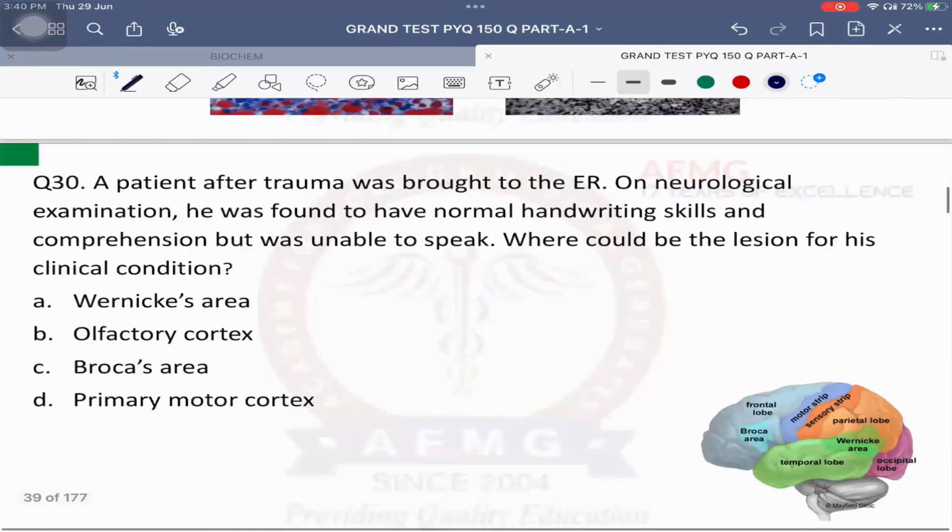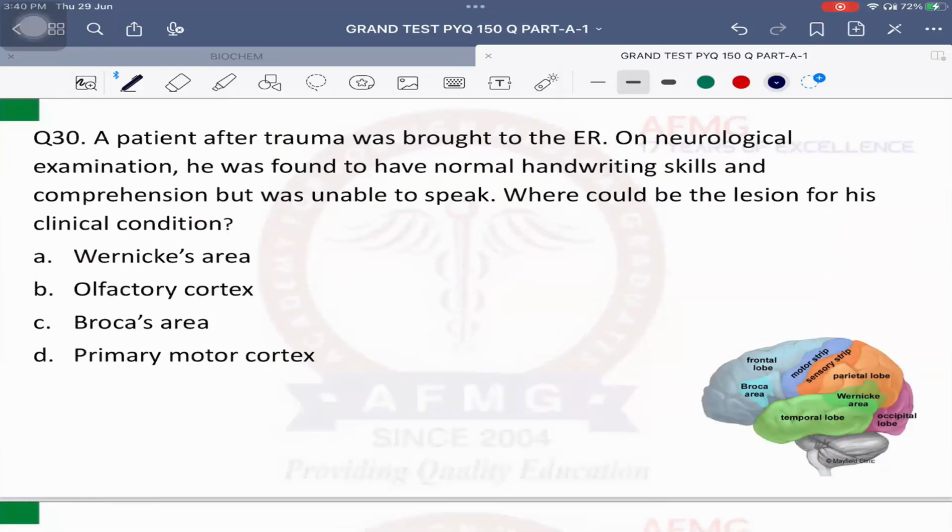Moving further. Question number 30. It says a patient after trauma was brought to the emergency room. On neurological examination, he was found to have normal handwriting skills and comprehension. What is comprehension? Understanding. मैं जो बोल रहा हूं वो तुम्हें समझ में आ रहा है शायद. तो वो क्यों है? Because your comprehension or understanding is intact.